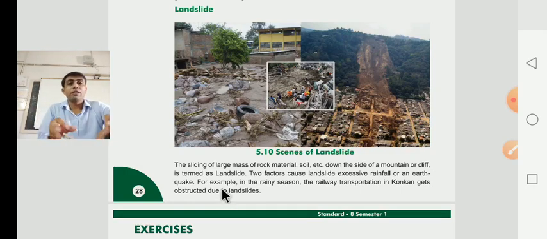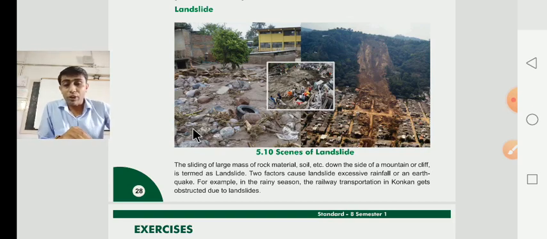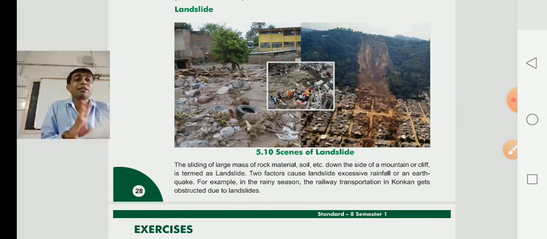So dear children, in this chapter, chapter number 5, natural disaster, we learned about the earthquake. After that we learned about the volcano, as well as the three types of volcano. Which are the three types? Active volcano, dormant volcano, and the third one is a dead volcano. After that we learned about the tsunami, the flood, drought, cyclone, forest fire and landslide. These are all factors of natural disaster.